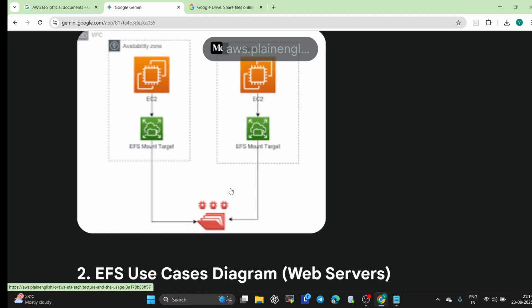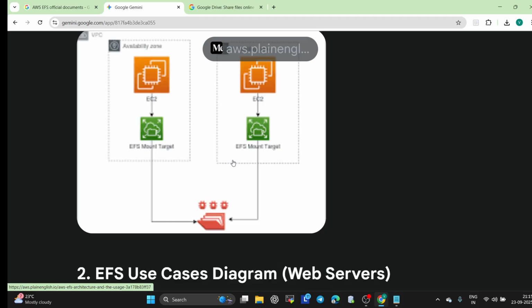So two AZs are shown here, 1 and 2. Each has its own EC2 instance and mount target. This design improves availability and fault tolerance. Now the question is how it works. The EFS file system is created once and stored regionally, not tied to any one availability zone.